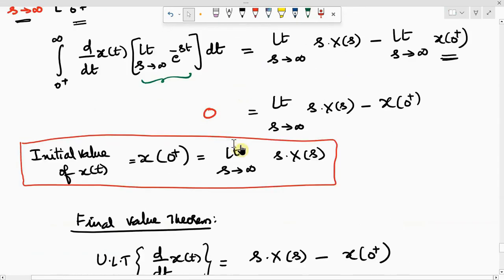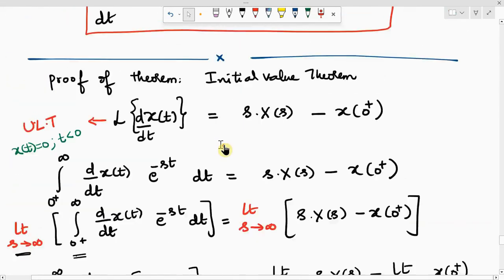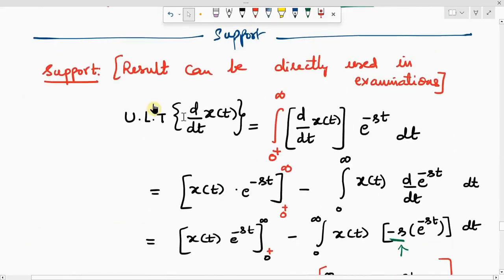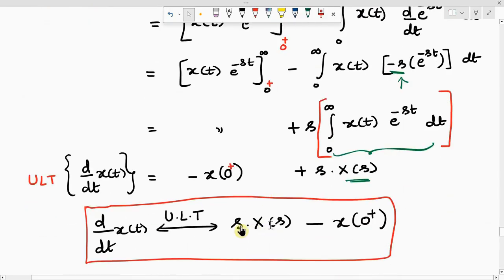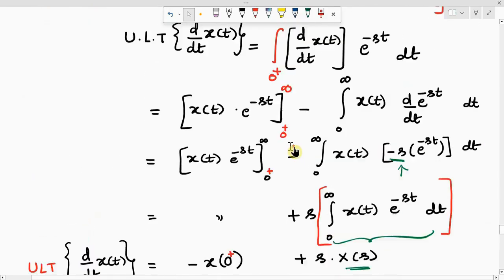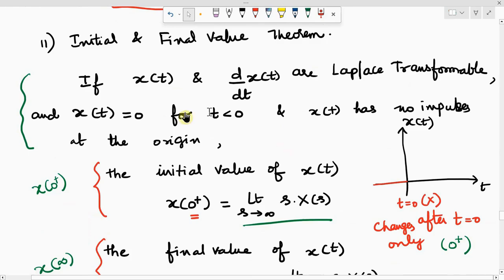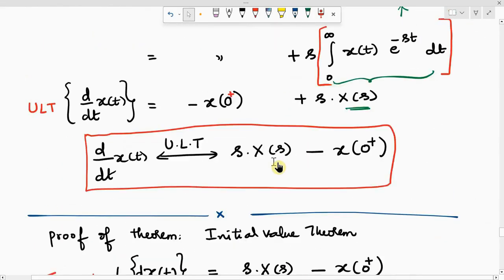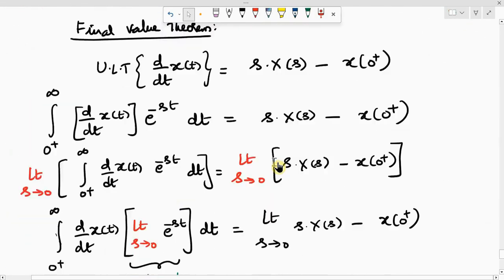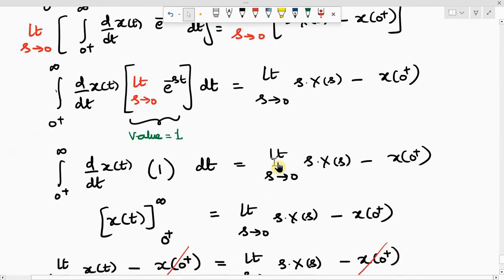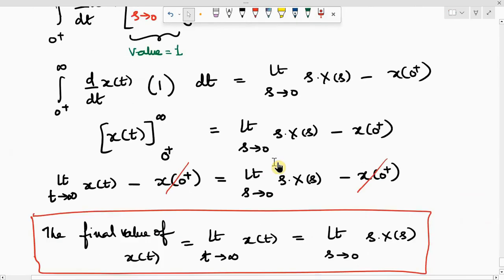So the base for proving the initial and final value theorems is that the unilateral Laplace transform of d by dt x of t is s into X of s minus x of 0 plus, based on the conditions that x of t is equal to 0 for t less than 0 and x of t has no impulses at the origin. Clear? Yes, sir. Okay.